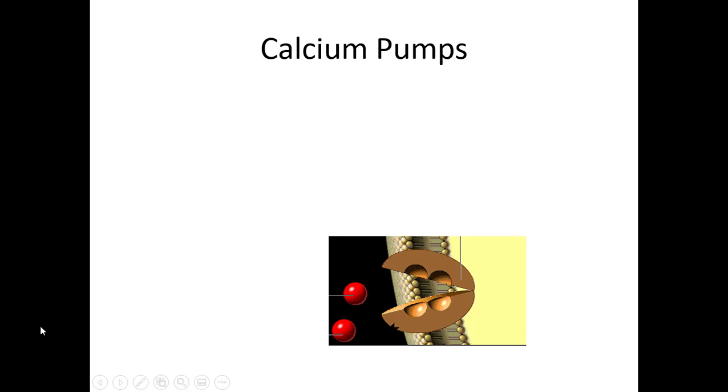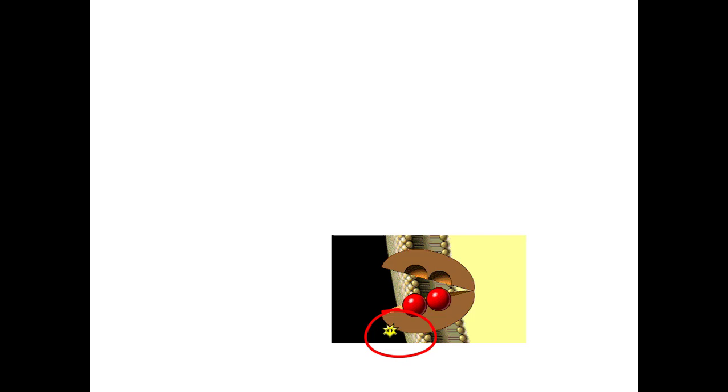So this is the calcium pump. These are calcium and ATP, which come and are hydrolyzed here. So they become inorganic phosphate, ADP, and energy goes to this pump. So the pump is activated and pumps calcium into the sarcoplasmic reticulum.